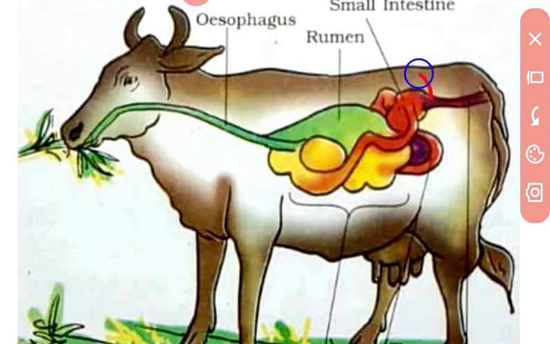So in the small intestine the food is properly digested and some energy comes out of it, and the other part of the extracted food comes out through anus.